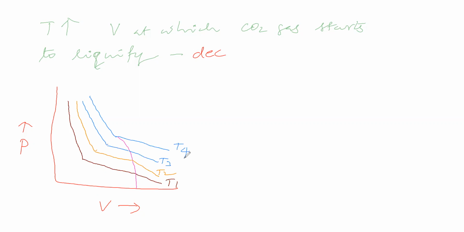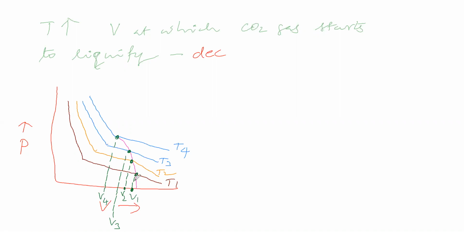Okay. So now we will say, at T1 temperature, at this volume, carbon dioxide starts to liquefy. So V1 we will take. At T2 temperature, at this volume, carbon dioxide starts to liquefy. V2 we will say. At T3 temperature, at this volume, it starts to liquefy. V3 we will say. At T4 temperature, at V4 we will say. So carbon dioxide liquefying tendency depends on temperature.